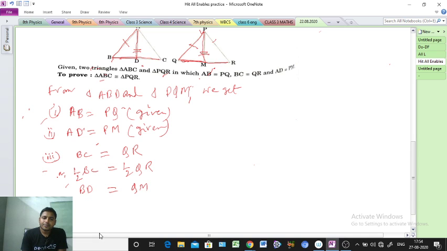Okay, clear? And BC equal to QR. Why equal, sir? Because it is already given in the question, BC and QR are already equal. Here it is telling, see, AB and BC.